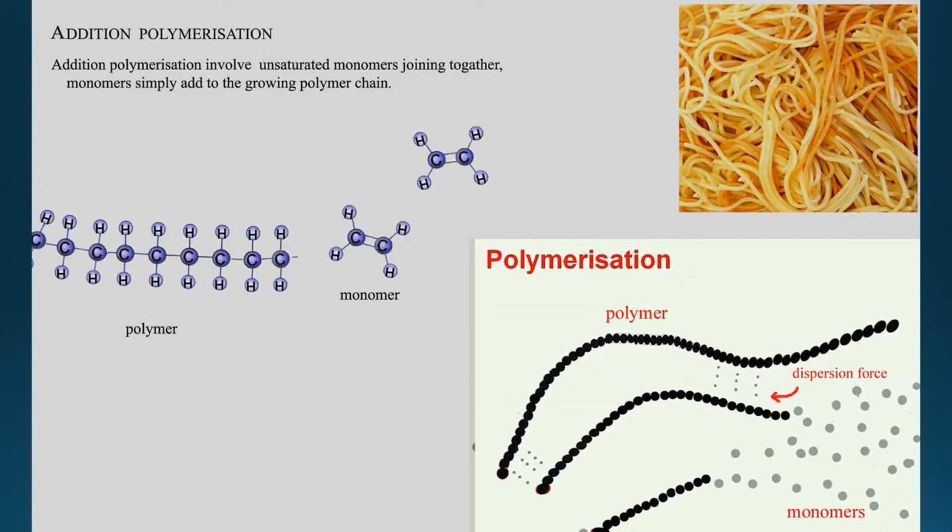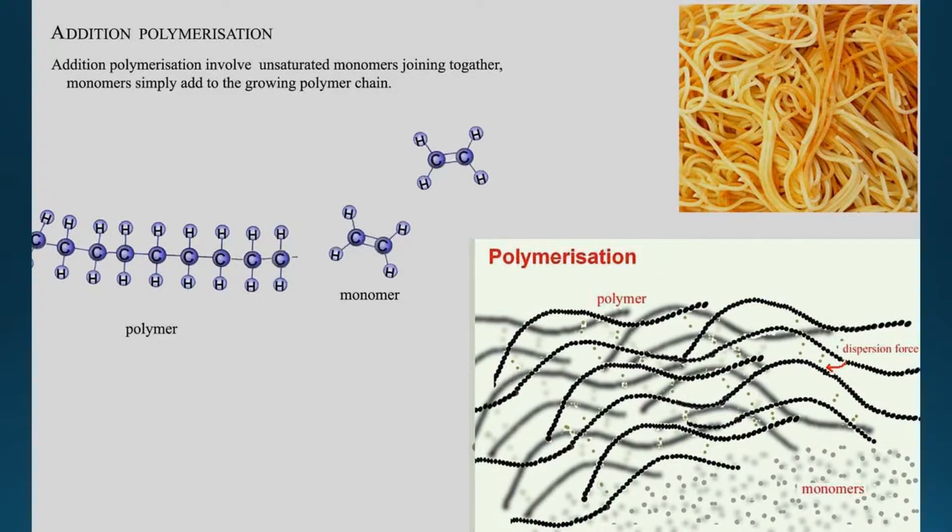So now let's look at the bigger picture. If there are many single strands of polymer chain, and in between them there is a dispersion force which binds them together, what will be the result? The result is that the liquid monomer will form into a block of solid, because the strands are bound to each other through dispersion force.